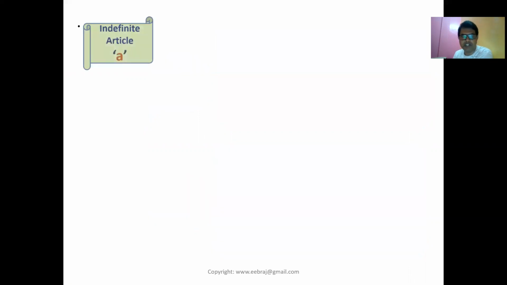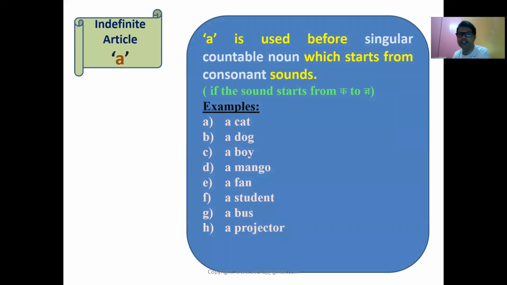Okay, let's see some examples. You see there are some examples. A is used before a singular countable noun which starts with a consonant sound. For example, if the sound starts from ka to gya, that's the rule. For example, a cat, a dog, a boy, a mango, a fan, a student, a bus, a projector. In cat, the ka sound is a consonant sound, in dog, the da sound is consonant, and all words are singular. Cat is singular. We can count the cat. Cat is a countable, singular noun. That's why a is used before a consonant sound here. Similarly, the others are the same.